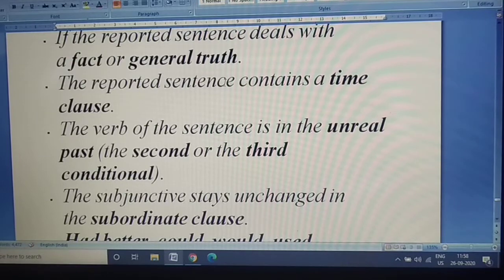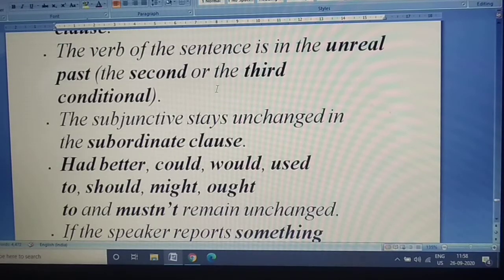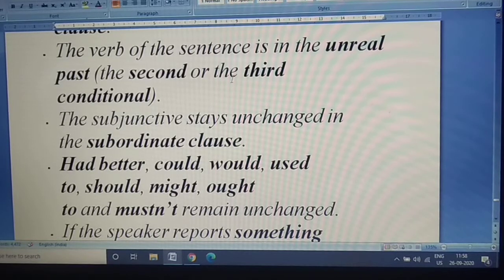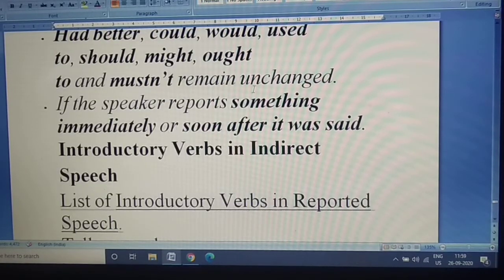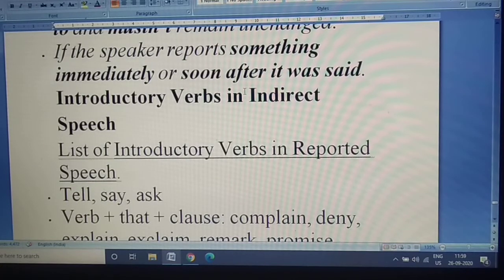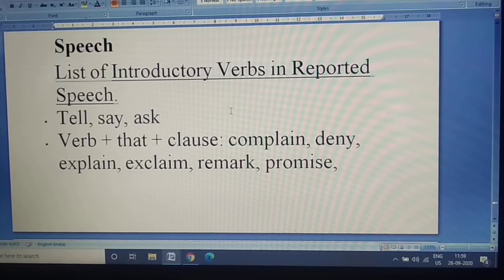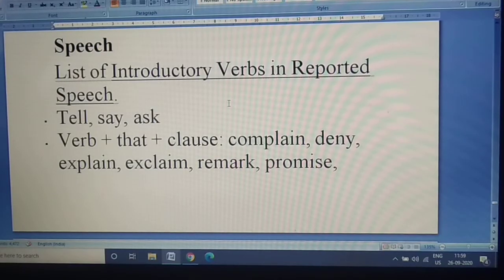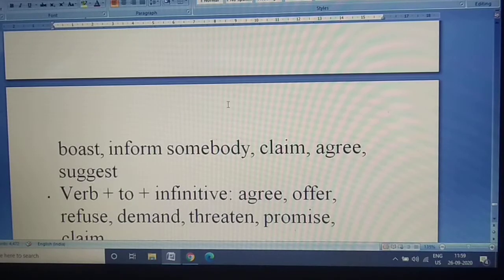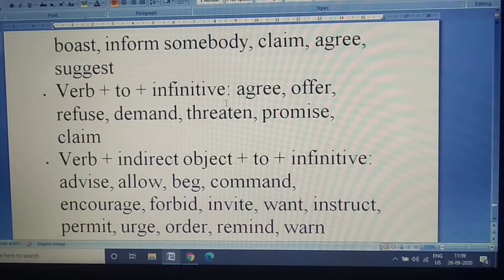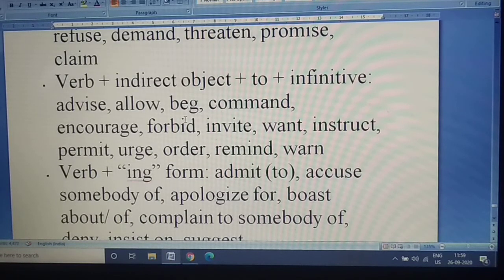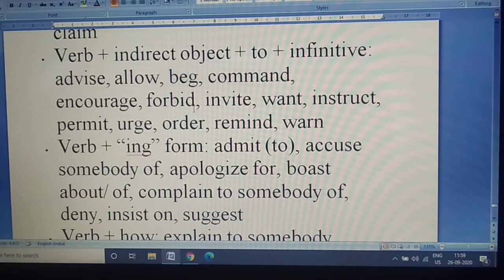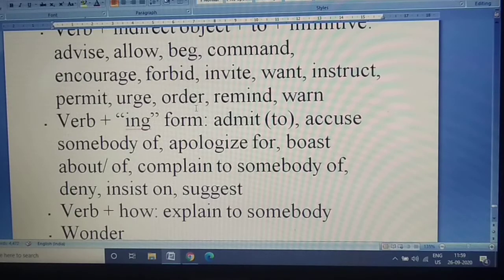The reported sentence contains a time clause. The verb of the sentence is in the unreal past, the second or the third. The subjunctive stays unchanged. Had better, could, would, mustn't. These words remain unchanged. Now, list of introductory verbs in reported speech. Tell, say, ask. Verb plus that: complain, deny, exclaim, boast. Verb plus to plus infinitive: agree, offer, etc. So, this you have to read and note and understand, okay? Note down all these.